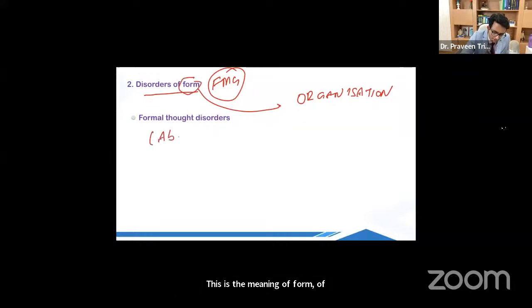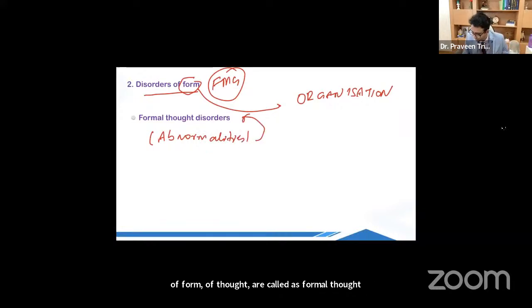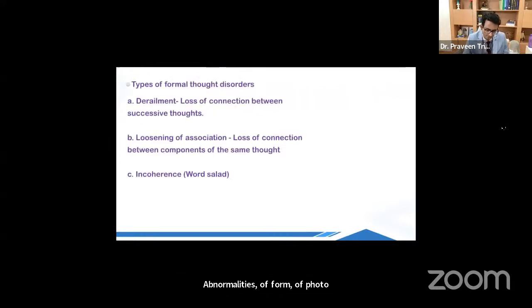Abnormalities of form of thought are called formal thought disorders. So there are many types of formal thought disorders. Let us talk about three most important types of formal thought disorders.